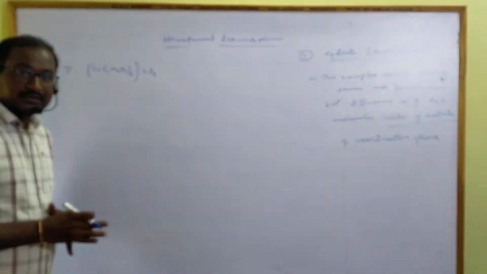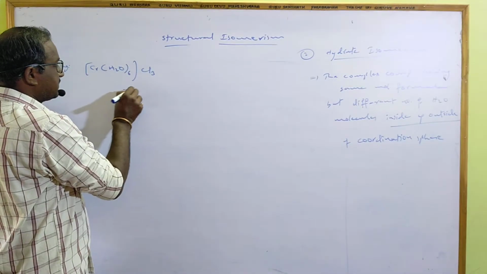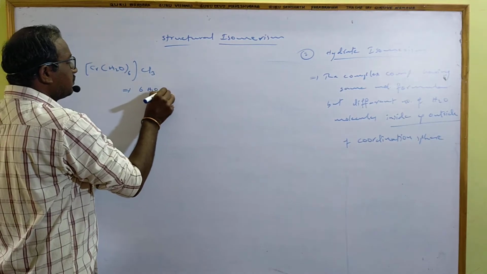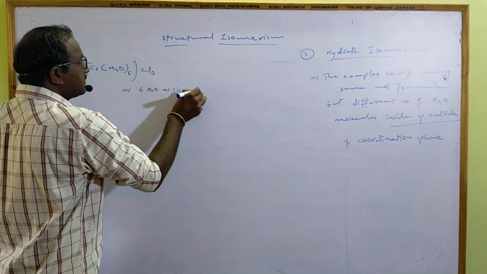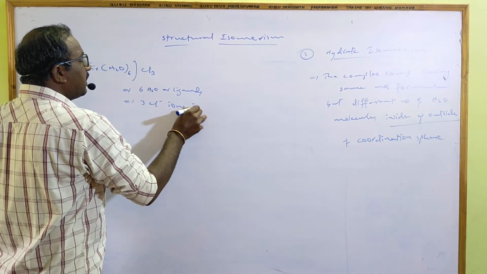In this complex, 6 water molecules are ligands, and the 3 chloride ions are ionizable.